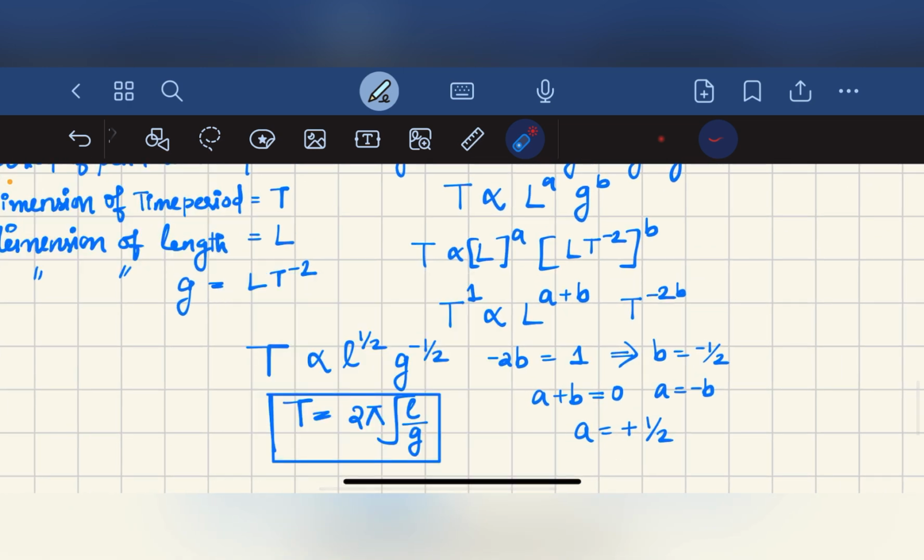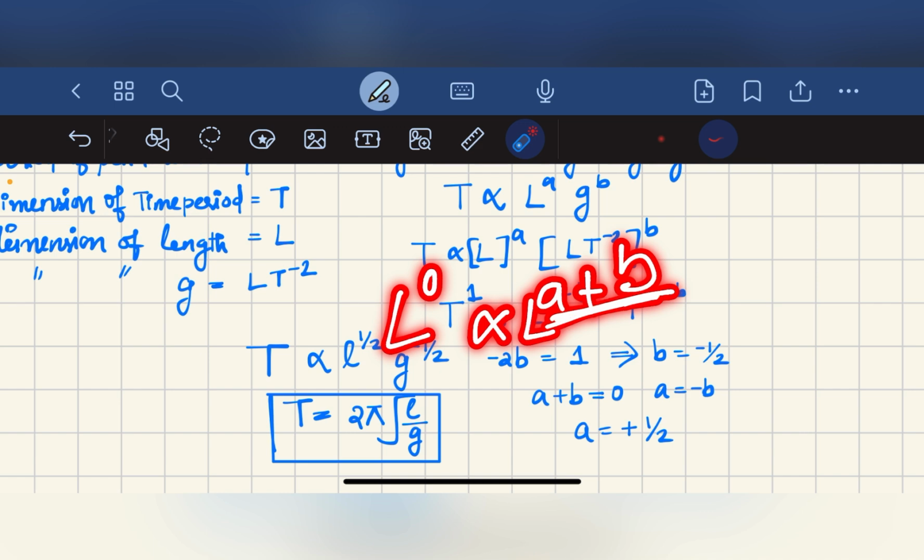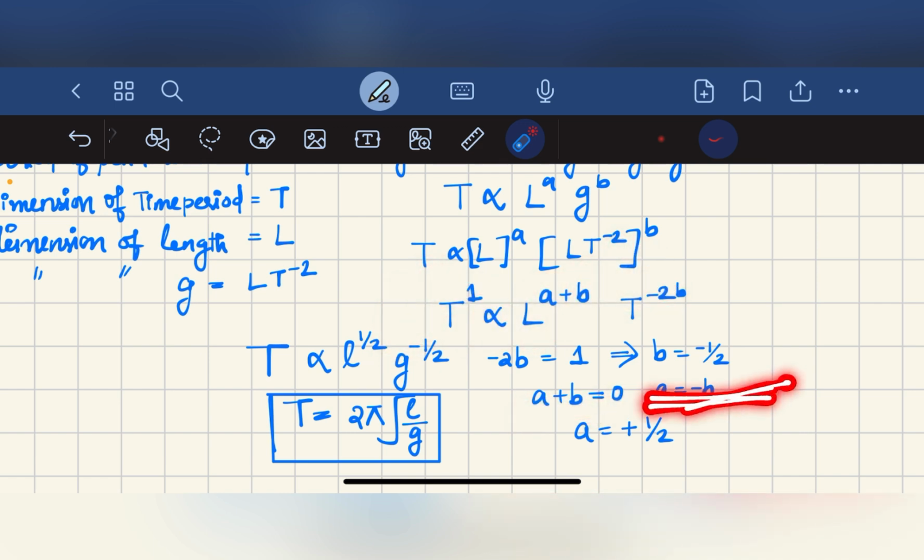Here we know that L raised to 0. On the left hand side there is no L, so we can consider it as L raised to 0, T raised to 1, which will be proportional to L raised to A plus B. So we can equate this: A plus B is equal to 0. So A is equal to minus B.